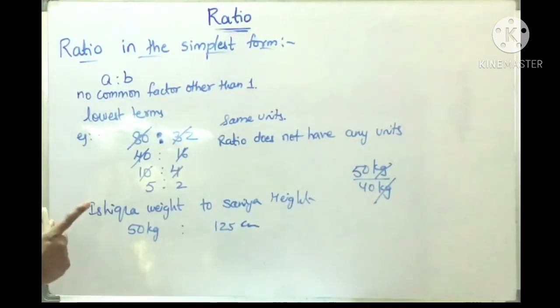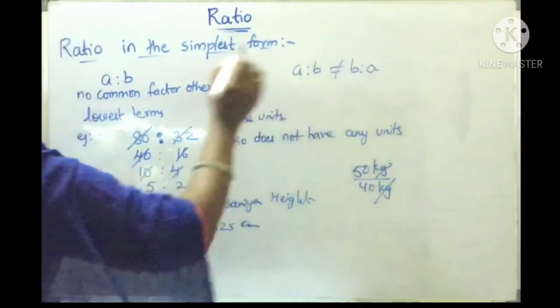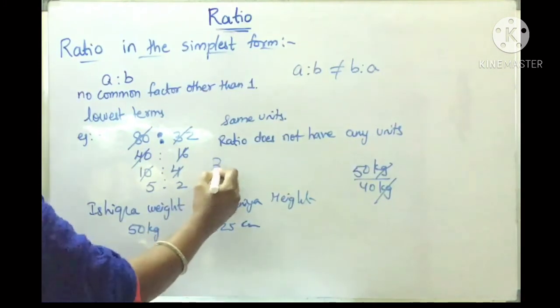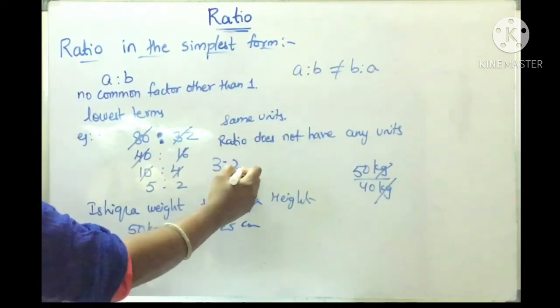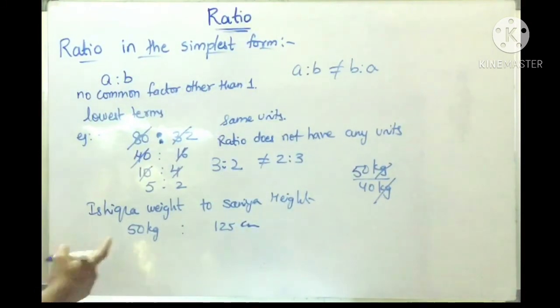And one more important point: the order of the terms in the ratio A is to B is very important. It means A is to B is not equal to B is to A. Here order is very important. So the ratio 3 is to 2 is different from the ratio 2 is to 3. Okay children, so these are the main important points in the ratio.